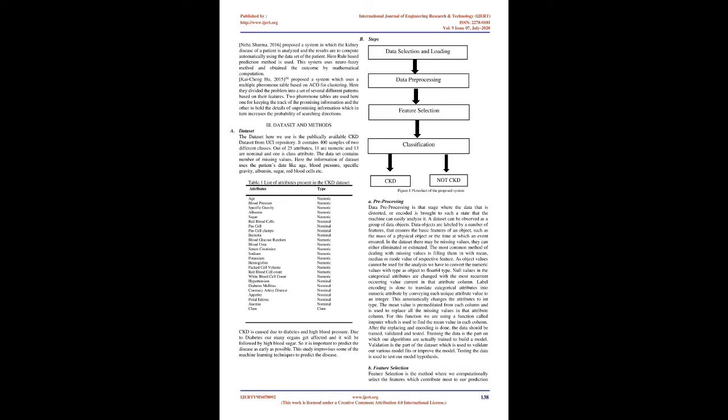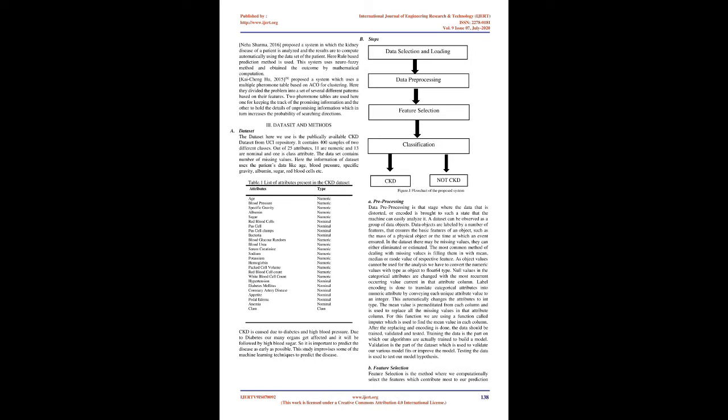Here the information of dataset uses the patient's data like age, blood pressure, specific gravity, albumin, sugar, red blood cells, etc. CKD is caused due to diabetes and high blood pressure. Due to diabetes our many organs get affected and it will be followed by high blood sugar. So it is important to predict the disease as early as possible. This study improvises some of the machine learning techniques to predict the disease.